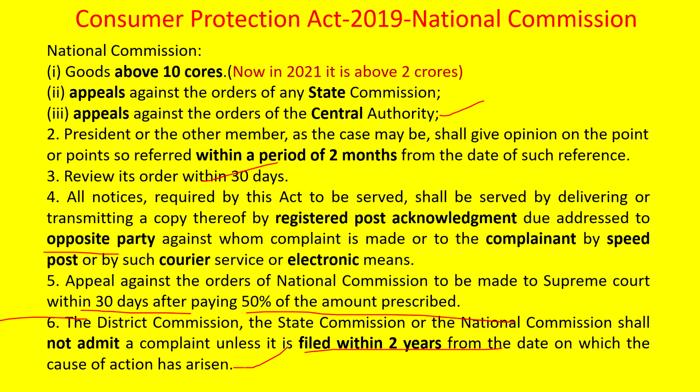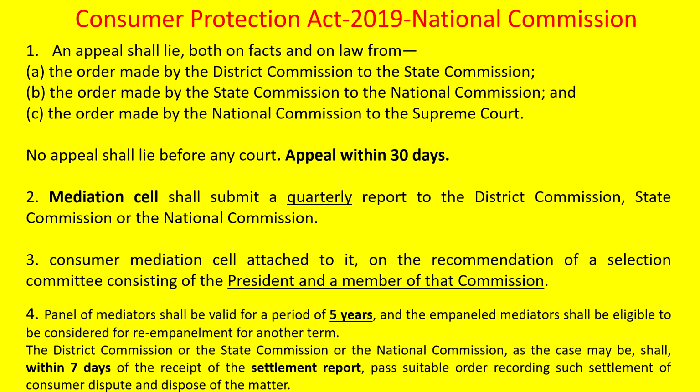So that problem has arisen today. Only up to 2 years from now they can raise a complaint. An appeal shall lie on both facts and law from the order made by the District Commission to the State Commission. If it is State Commission, to the National Commission. If it is National Commission, they should appeal to the Supreme Court. And no appeal shall lie before any court except for the Supreme Court. Remaining things they cannot appeal.